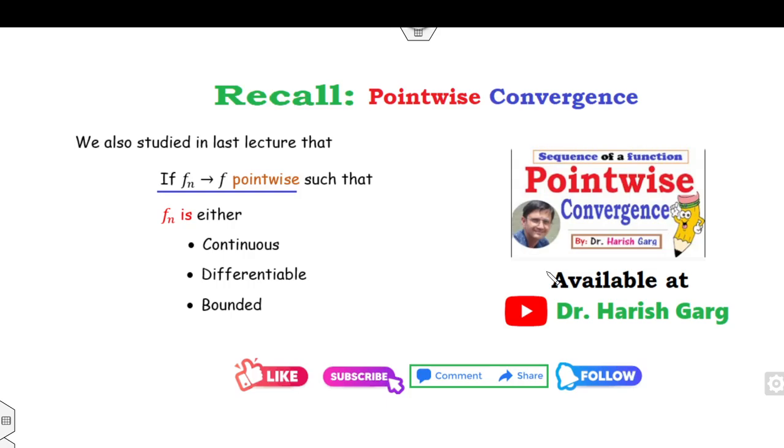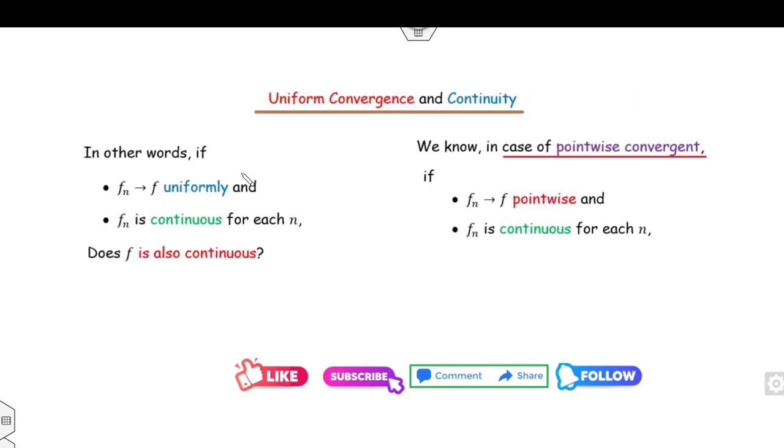We know from our previous lecture on pointwise convergence, which is available on my YouTube channel, that we proved that if f_n is continuous, then f may or may not be continuous. If f_n converges to f pointwise only, not uniformly, and f_n is continuous, then f may or may not be continuous.